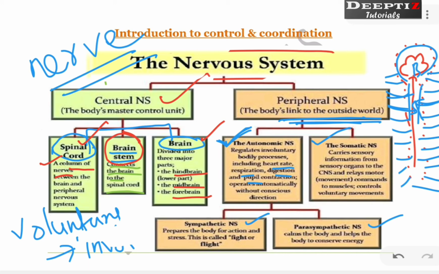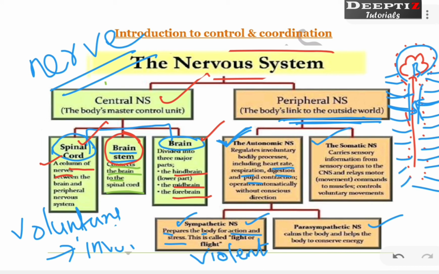Flight means run away from the situation. In both these cases, the sympathetic nervous system works. That means it prepares our body for action and stress, which means our body is prepared for violent action. Violent in the sense whether you are running from here to there or you are fighting with the animal, you need energy, right? Such a situation we call the sympathetic nervous system. When you become angry, your sympathetic nervous system is working more.